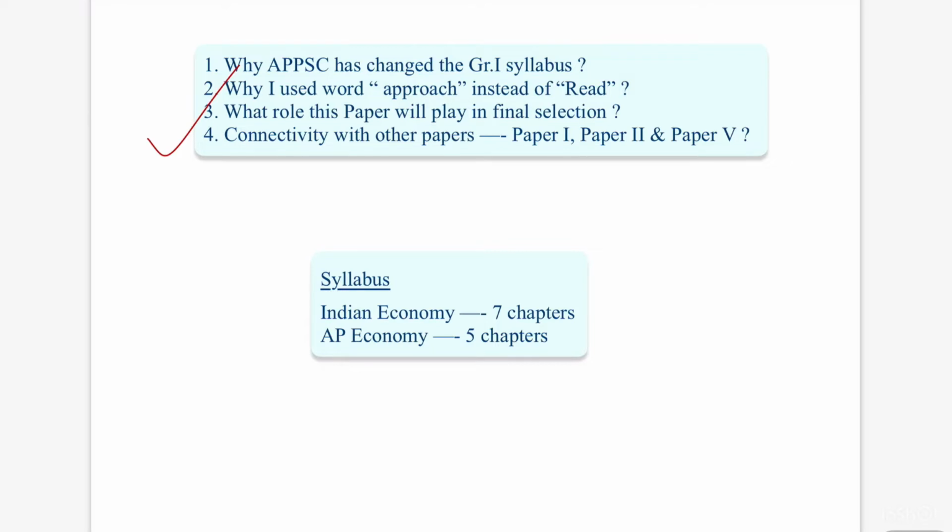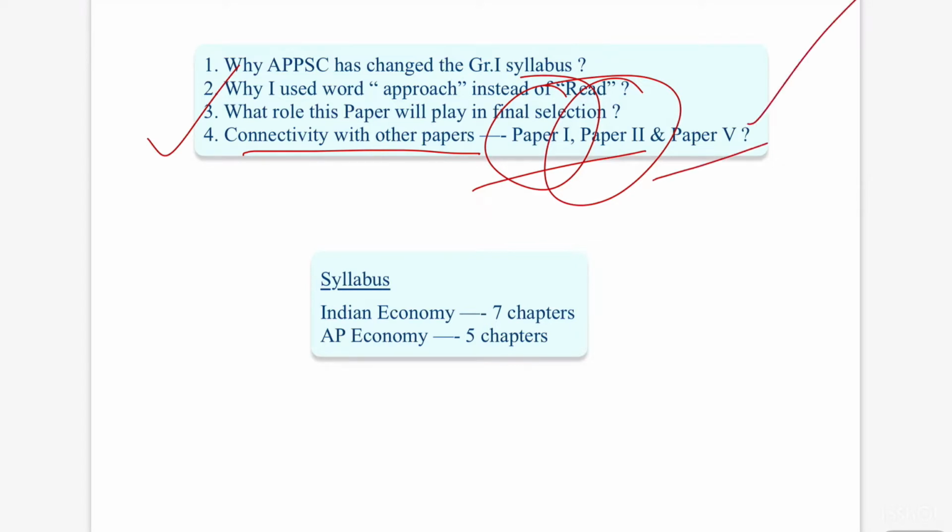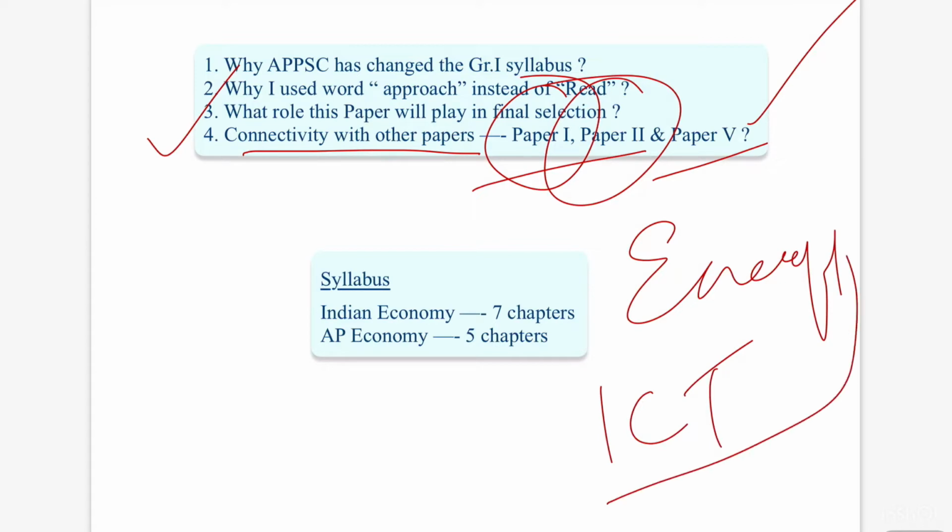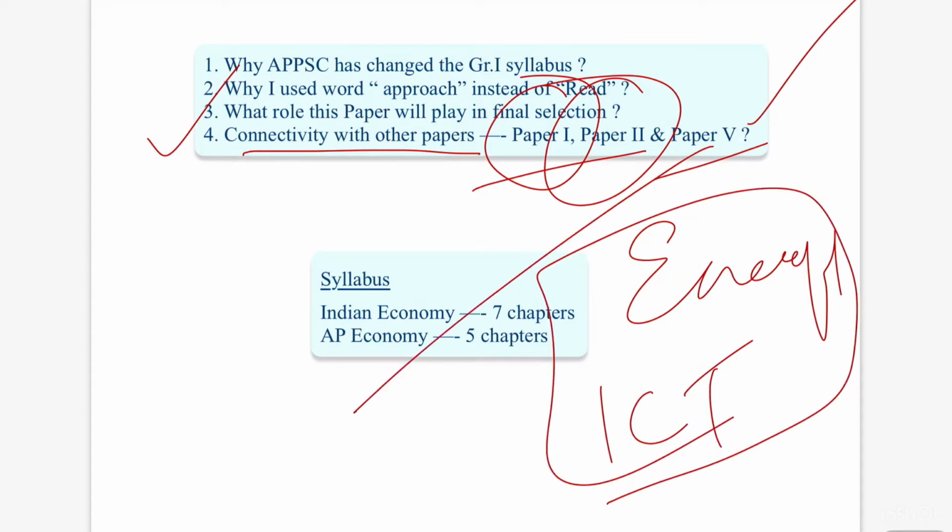Another one is connectivity with other papers. If you observe the syllabus of Paper 4, it is very useful for your Paper 1, that is the essay paper, and your Paper 2, especially the geography part, because geography and economy are interrelated in some parts. It will also be useful for Paper 5, especially for energy-related issues and ICT-related issues. And one more aspect is environment and development.